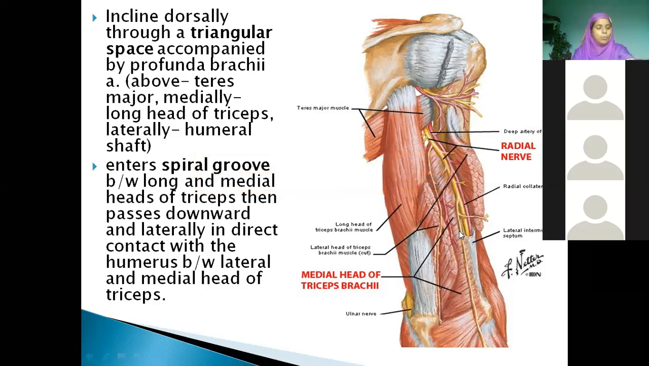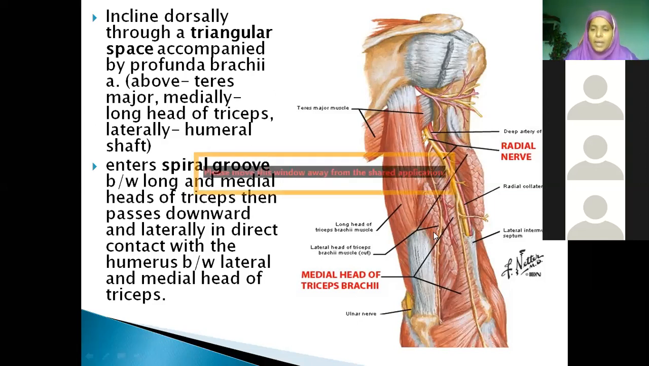Is it present most medially or most laterally? Lateral. It is lateral. So see, this is all lateral direction only. If you understand this picture, you will write in your own words. Now see what is written here.